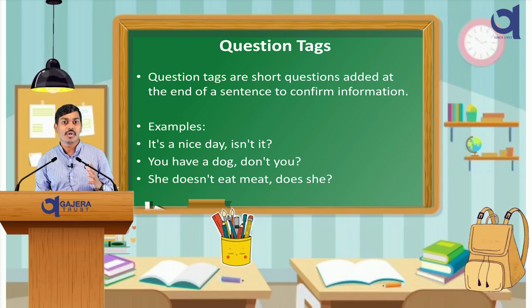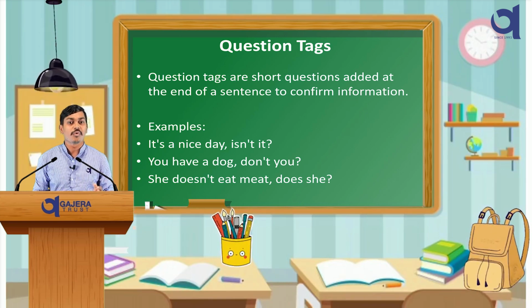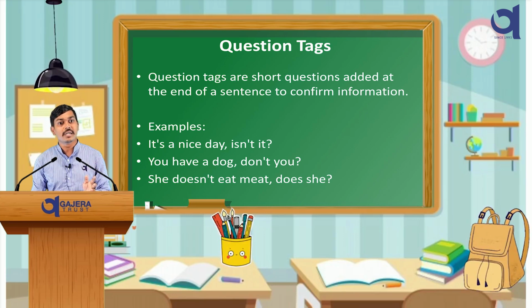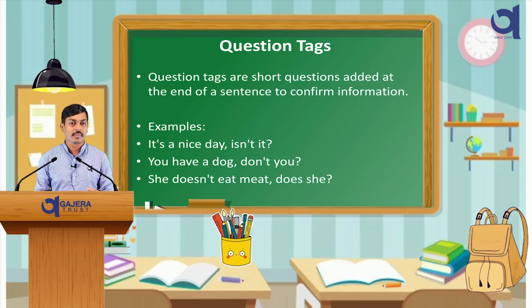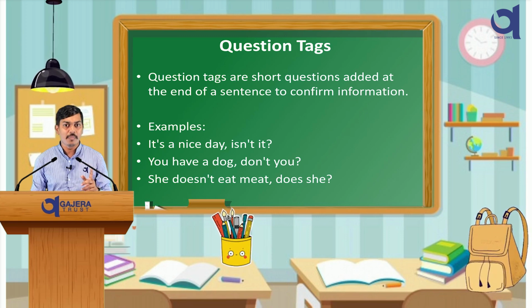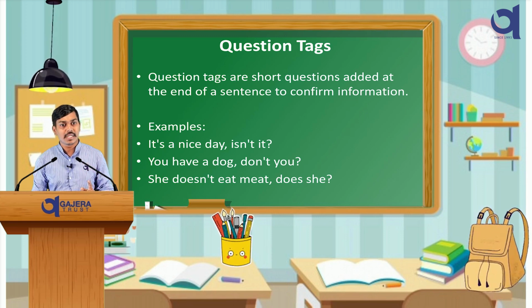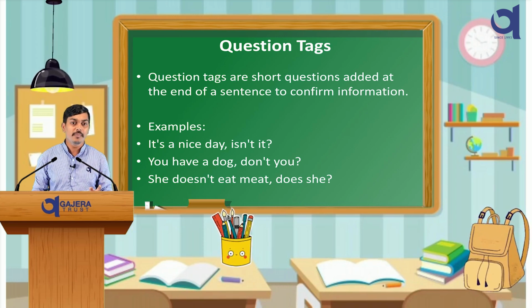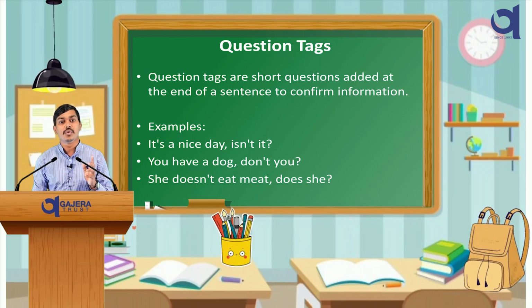Like, you have a dog, don't you? Or, she doesn't eat meat, does she? Question tags make conversation more interactive and engaging. If there is an auxiliary verb and it is in simple present tense, then we have to make a question with the auxiliary verb only. And if there is a main verb, then we have to ask with do, does.